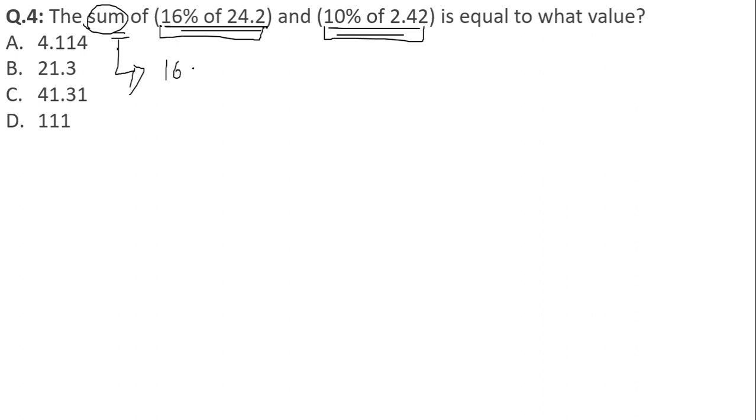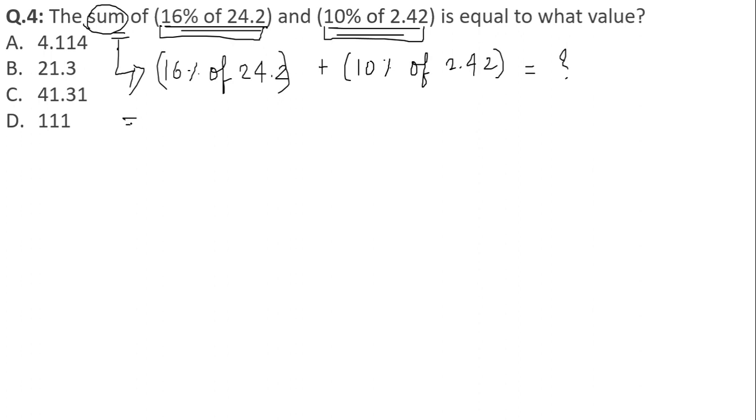So let us take the sum: 16% of 24.2 plus, why plus? Because they are talking about the summation, 10% of 2.42 is equal to, for example, y. If I take 16% of 24.2, I'll get 16 upon 100 into 24.2, plus 10%, it means 10 upon 100 into 2.42.